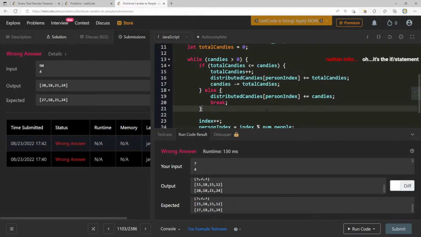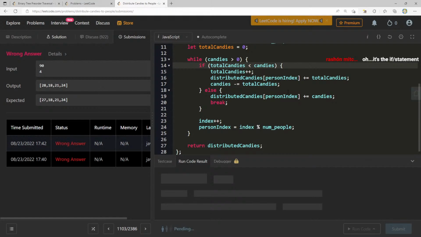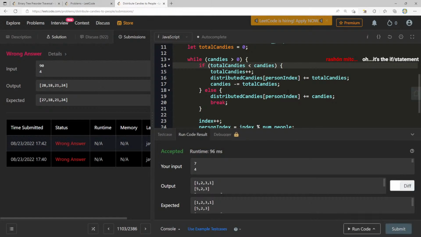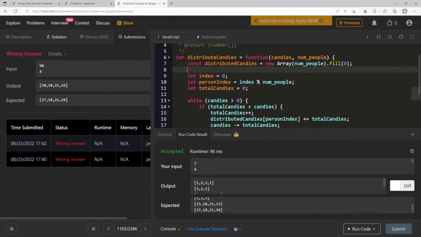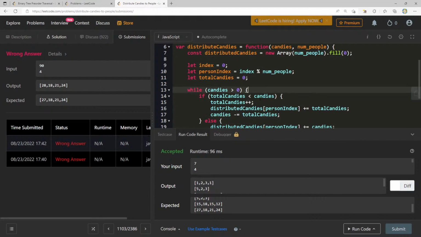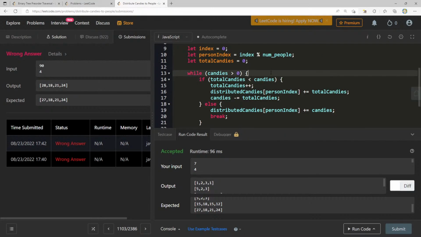Oh, it's the if statement. Well, total candies less than or equal to candies. Perhaps. Yeah, we're just going to mess around with some things here. Let's see. I thought if it was the same, because it could be the same. Oh, but yeah, I think you're onto something, Rashawn. Now, why is that, though? If total candies is less than or equal to candies, only if it's less than candies.